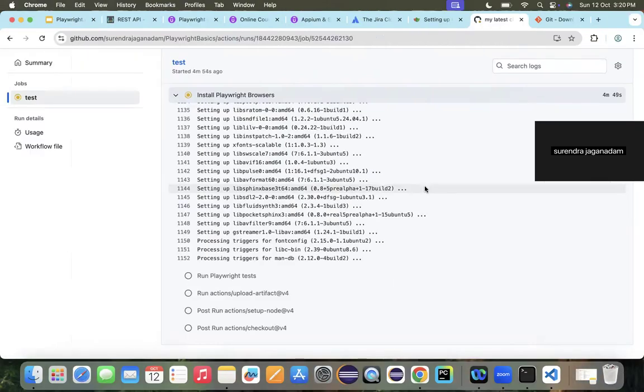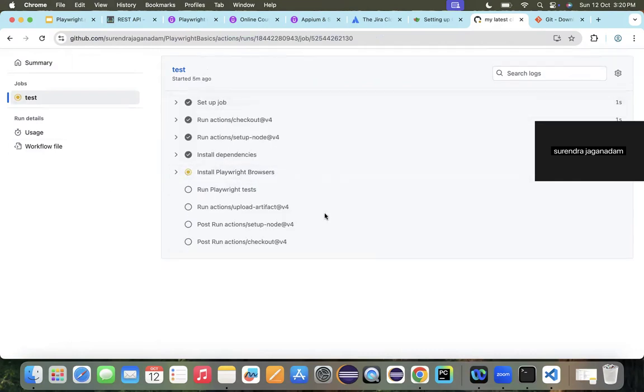Once this installation is completed, I want to show you how the execution is going to happen. Let's wait for a minute here. I'm pausing the recording, because of the internet the installation is taking a bit more time. Once the installation is completed, I will show you how the execution happens.